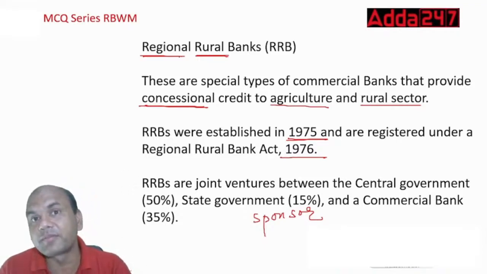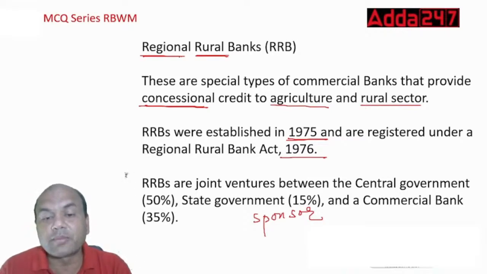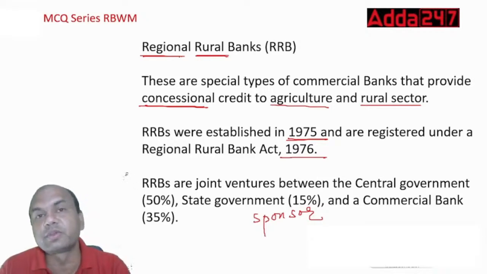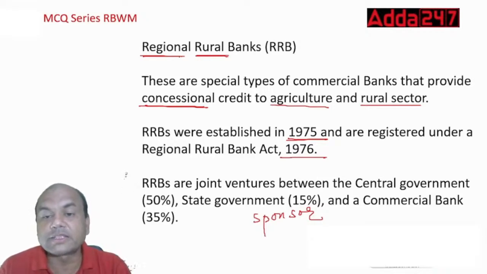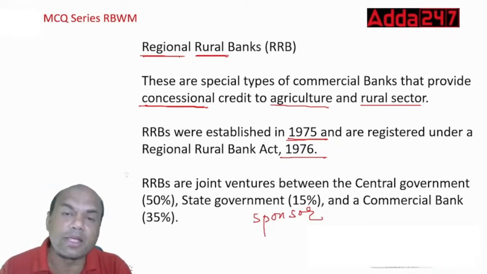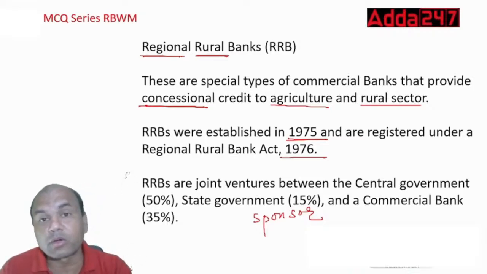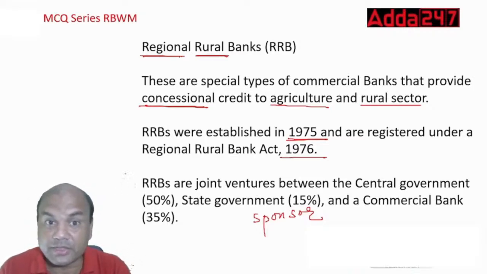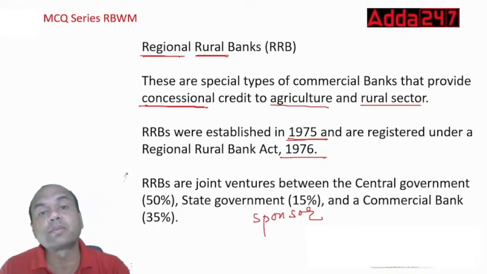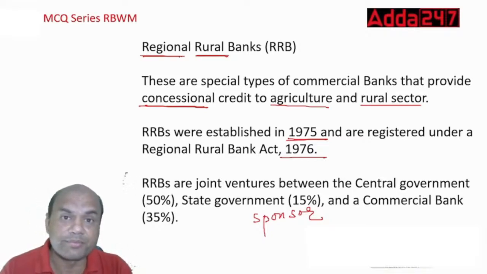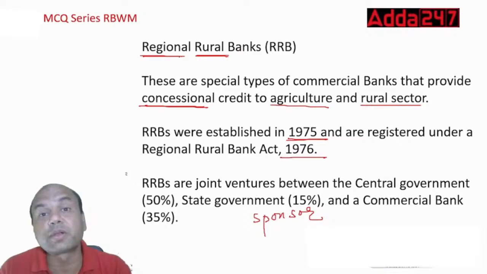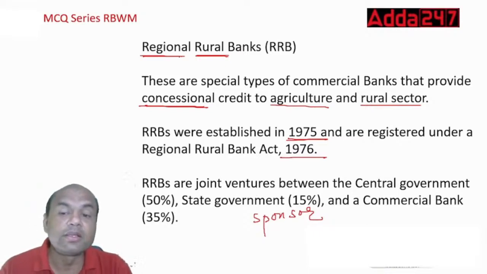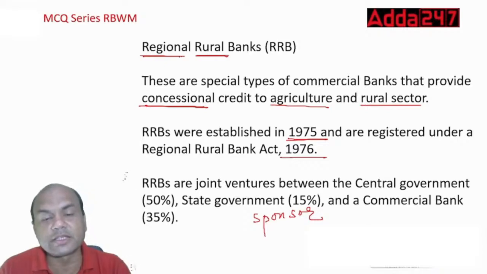Right now, the government is coming up with a thought process: why should these be kept this way only? Can't these RRBs be a separate bank altogether, with no sponsor bank? Can't all the RRBs be combined in India? So this is a thought process. But from the exam point of view, remember the central government, state government, commercial banks, and these proportions.